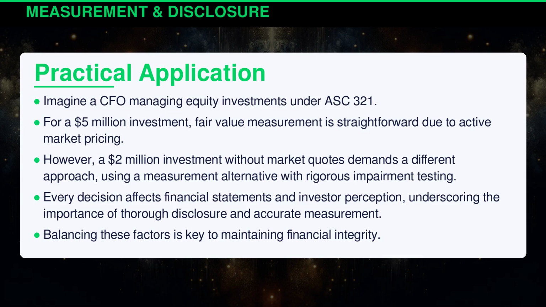Imagine a CFO managing equity investments under ASC 321. For a $5 million investment, fair value measurement is straightforward due to active market pricing. However, a $2 million investment without market quotes demands a different approach, using a measurement alternative with rigorous impairment testing. Every decision affects financial statements and investor perception, underscoring the importance of thorough disclosure and accurate measurement. Balancing these factors is key to maintaining financial integrity.